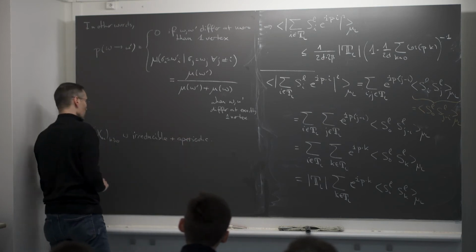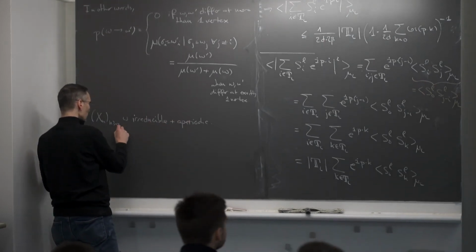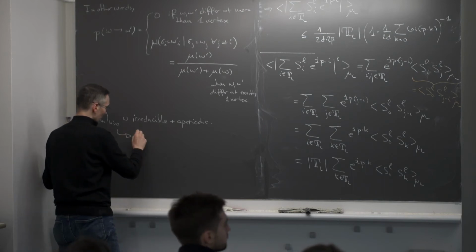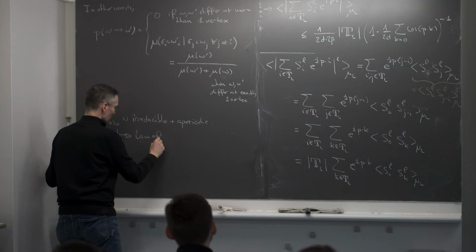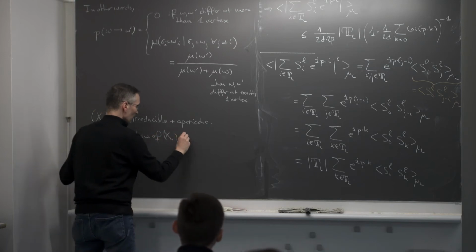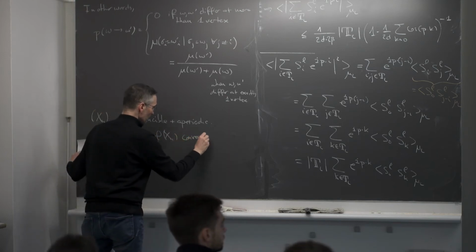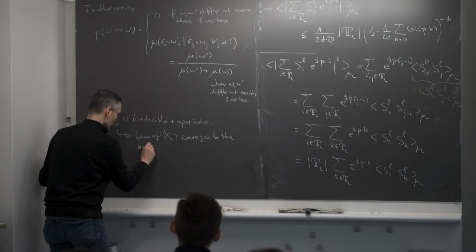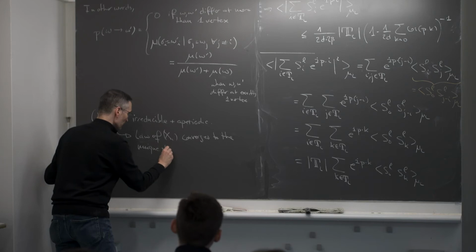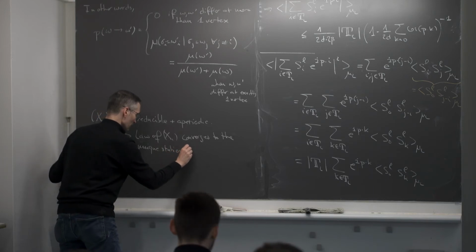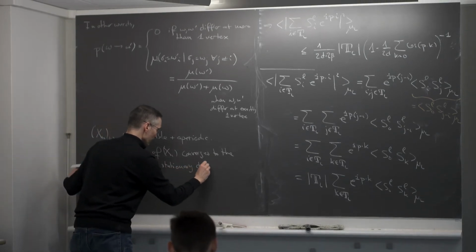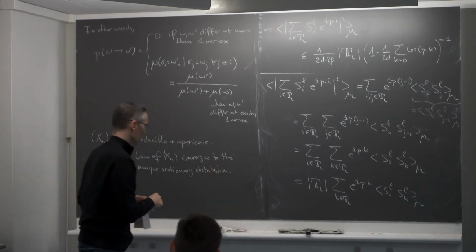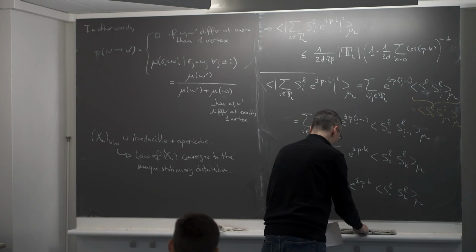Okay, so these are two things that are given for free, and from this it immediately follows that the law of X_n converges to the unique stationary distribution of the chain. That's for free from the theory of finite state Markov chains.